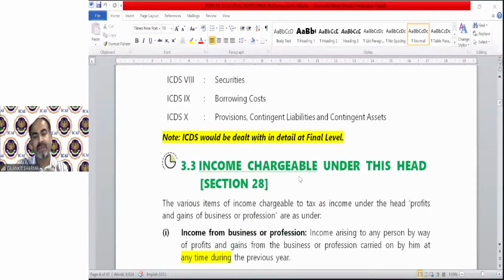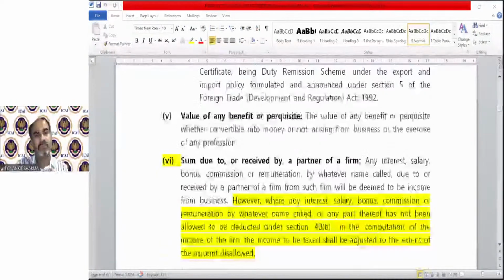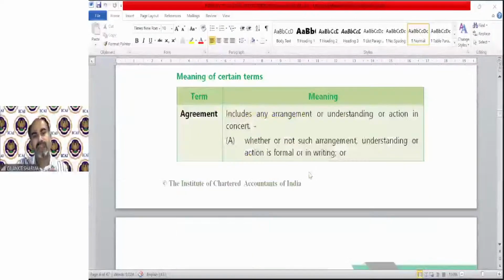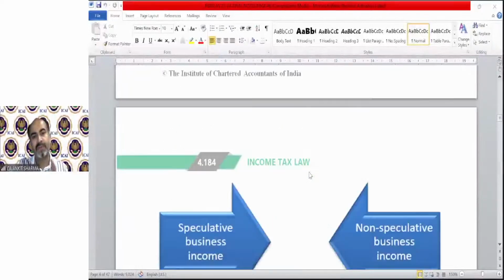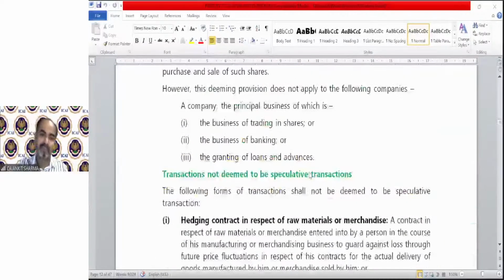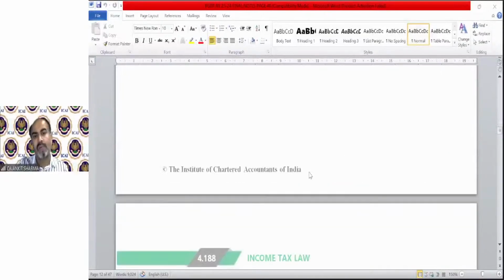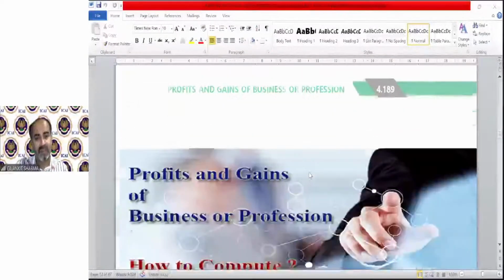After that, we discussed income chargeable under this head, that is, the charging section. After that, we discussed the concept of speculative and non-speculative income. I have also shared the summary with you with an example.